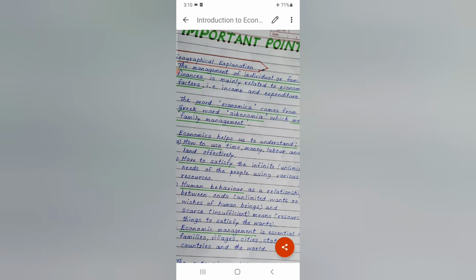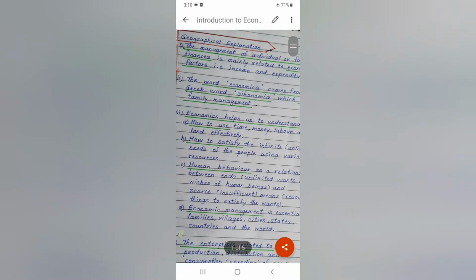What are they? How to use time, money, labor and land effectively. First thing, how should you use your time, your money, your labor and your land effectively. We can do this effectively with the help of the study of economics.